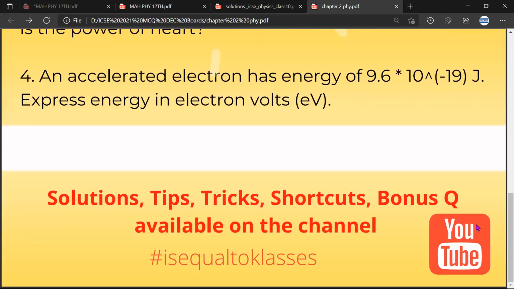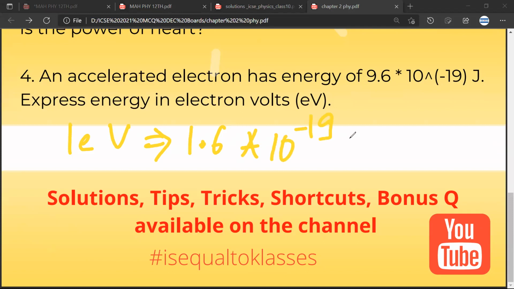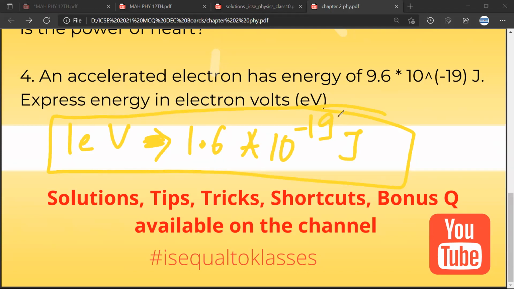Okay. So in your textbook, they have explained that 1 electron volt is equal to 1.6 into 10 raised to power minus 19 joule. Mr. CB, are you aware of this? Yes, sir. So 1 electron volt is equivalent to 1.6 into 10 raised to power minus 19 joule.